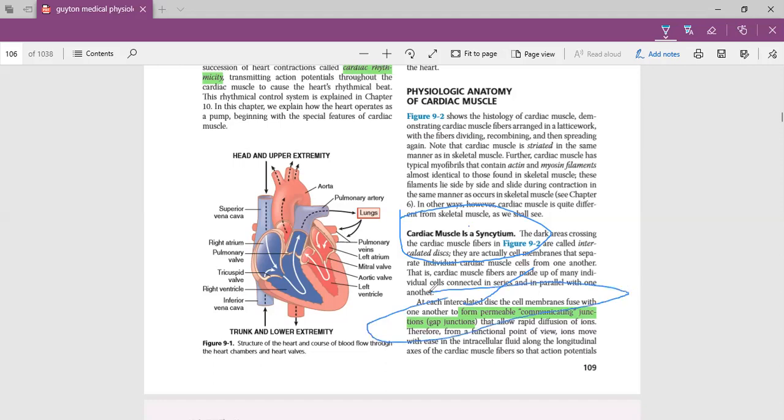What are gap junctions? Gap junctions connect the cardiac muscle fibers. For example, these are the cardiac muscle fibers, then these are the gap junctions which decrease the resistance between the cardiac fibers, so current can easily conduct through it.